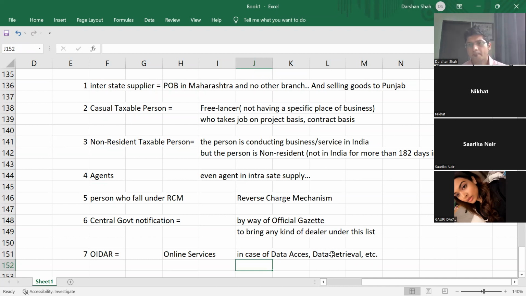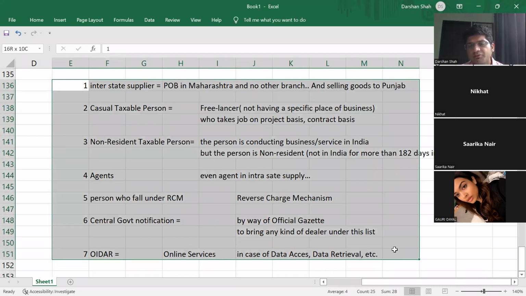Is this clear? So these seven categories of people will have to get registered irrespective of threshold limit.